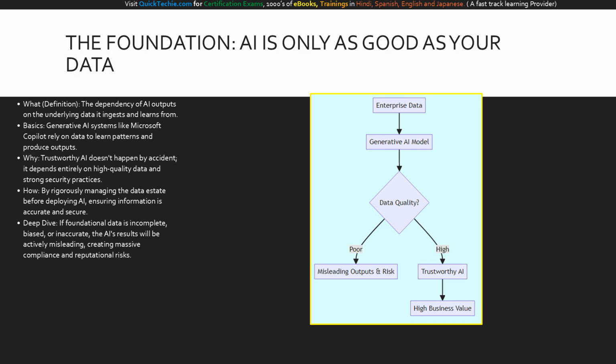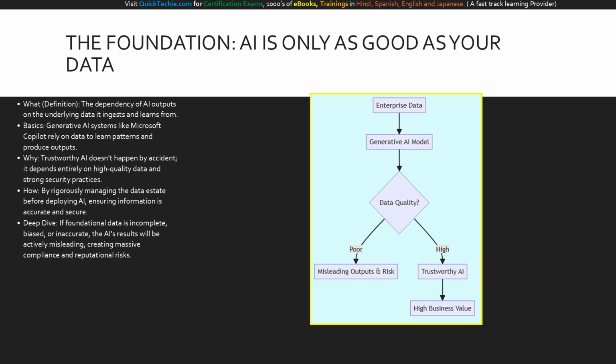If there is one fundamental truth in AI, it is that your AI is only as good as the data it learns from. Generative AI models, such as Microsoft Copilot, rely entirely on data to recognize patterns and produce outputs. In this slide, we outline the absolute basics. What does this mean for you?